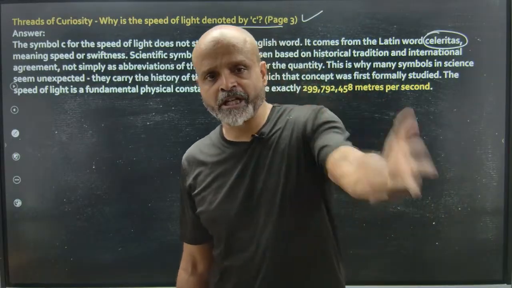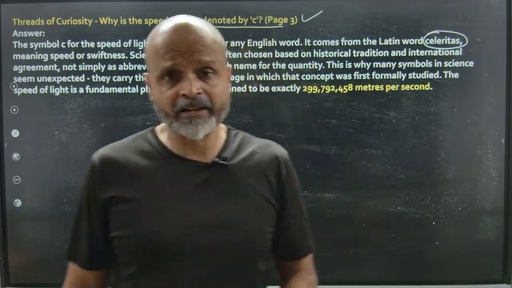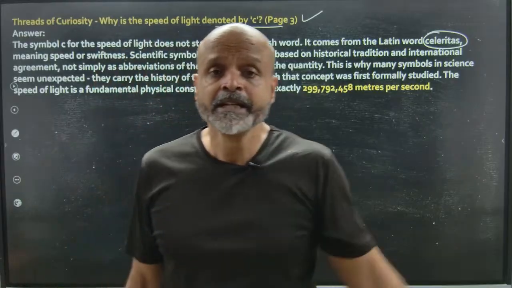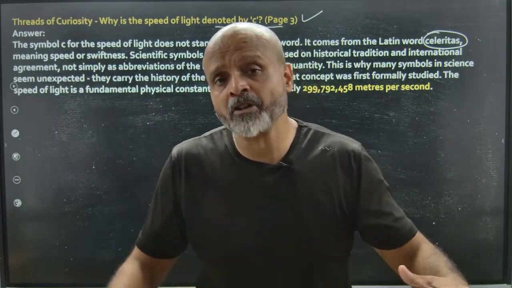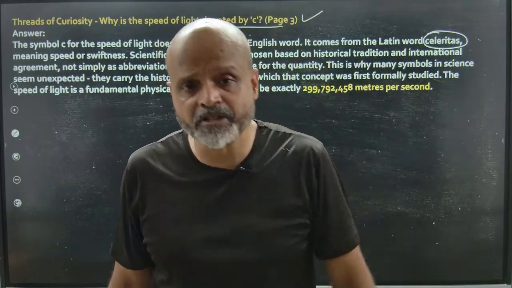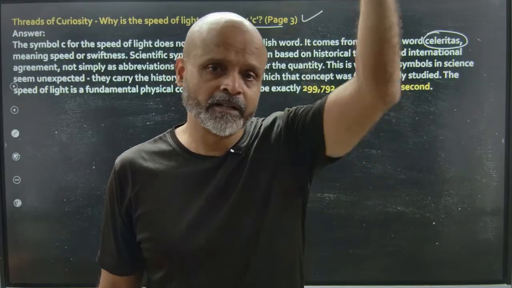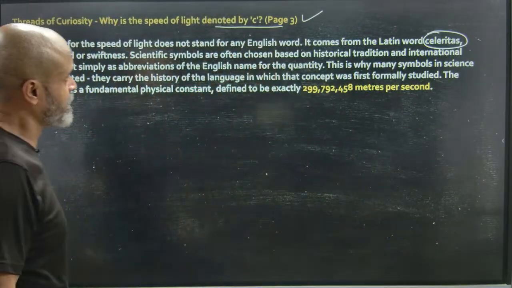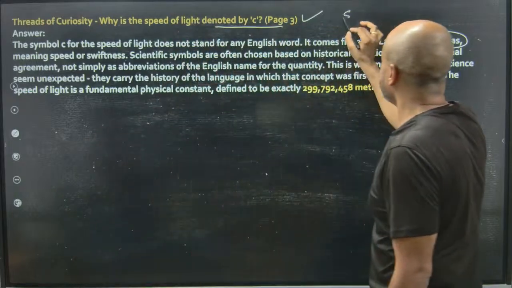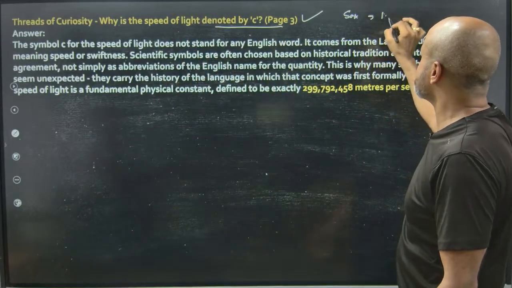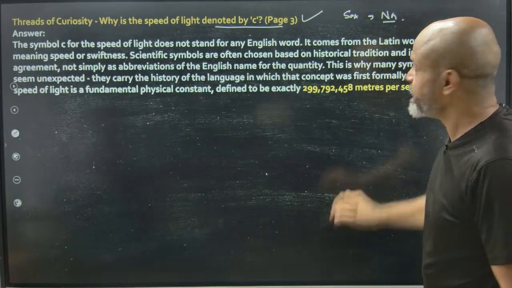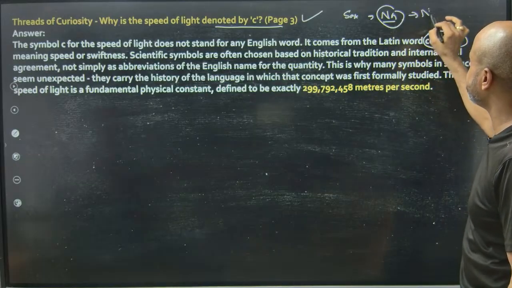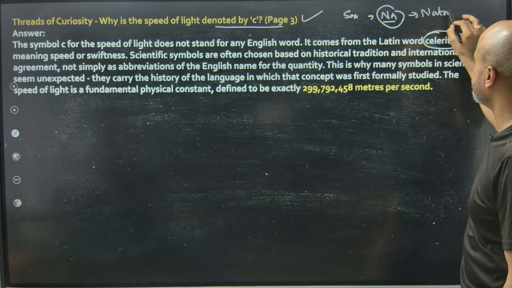There are no changes that are going to happen in this language, and that's the reason many scientific terms, in fact the entire biology, in which you have names of different genes and genomes, are all in Latin. For example, in chemistry, for sodium we say Na. Na actually comes from the Latin version, which is natrium.